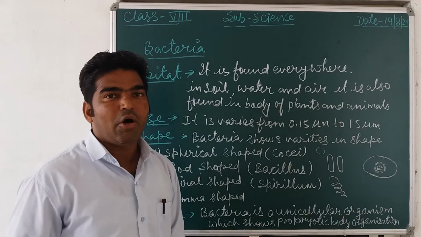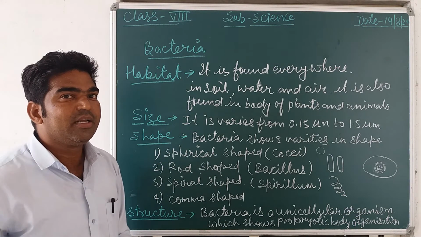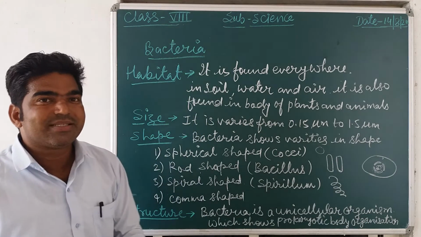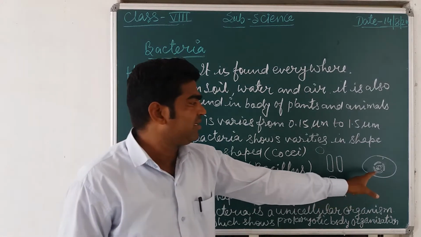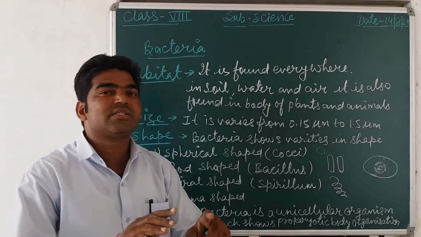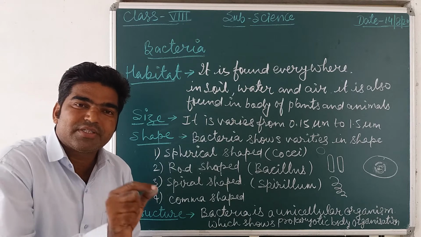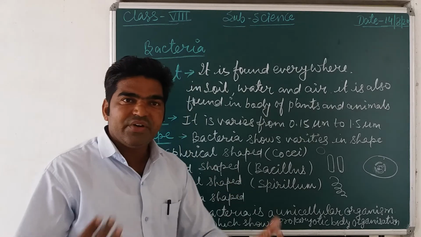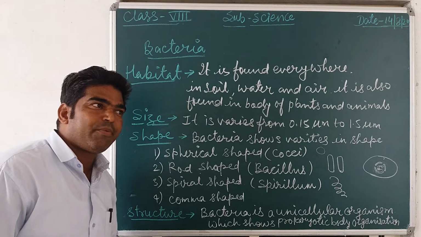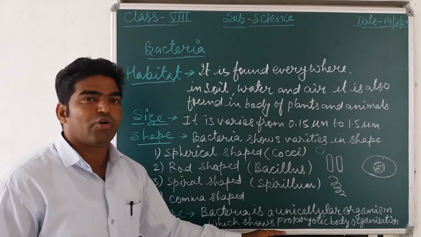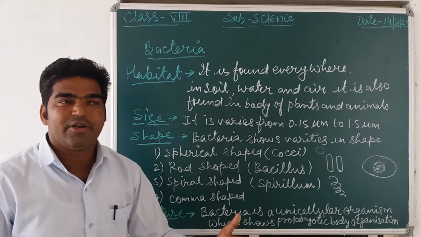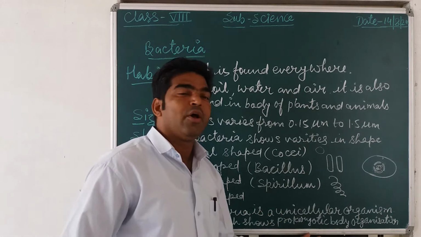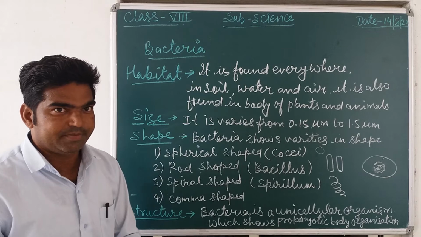It means advanced or complex organisms, higher order organisms. Or if the organism's cell only has the RNA or DNA genetic material in a scattered form, not surrounded by anything, and you cannot find a nuclear membrane separately, that type of organism is called a prokaryotic organism, or that type of cell is called a prokaryotic cell. So there are two different types of cells and two different types of organisms on the basis of the organization of the body structure.